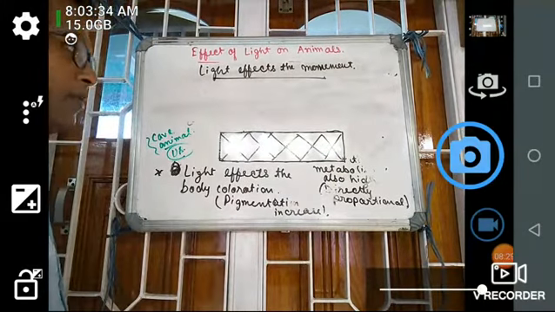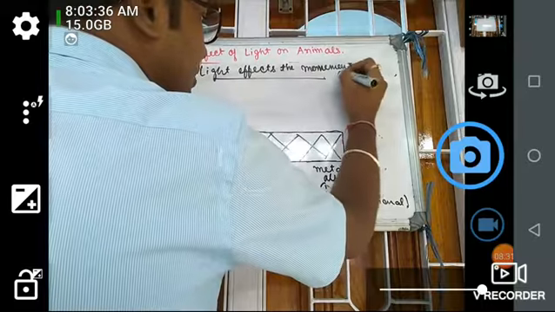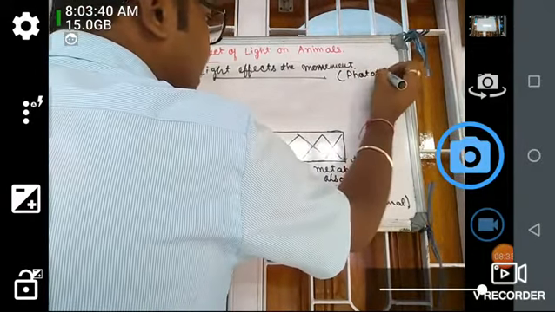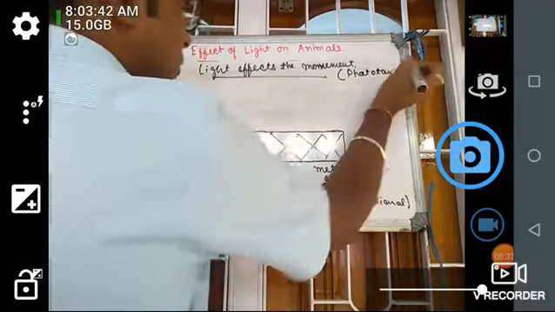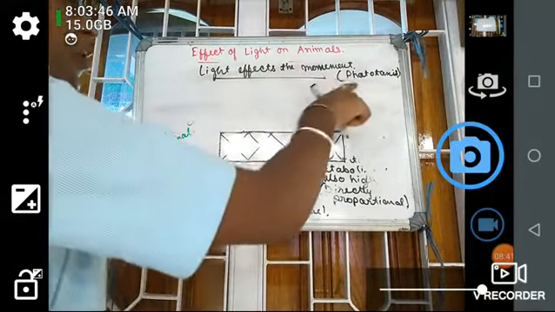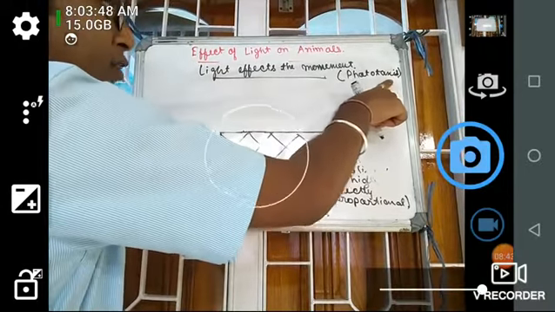This is known as phototaxis. So when light affects the movement, that is known as phototaxis. Photo means light, taxis means movement.